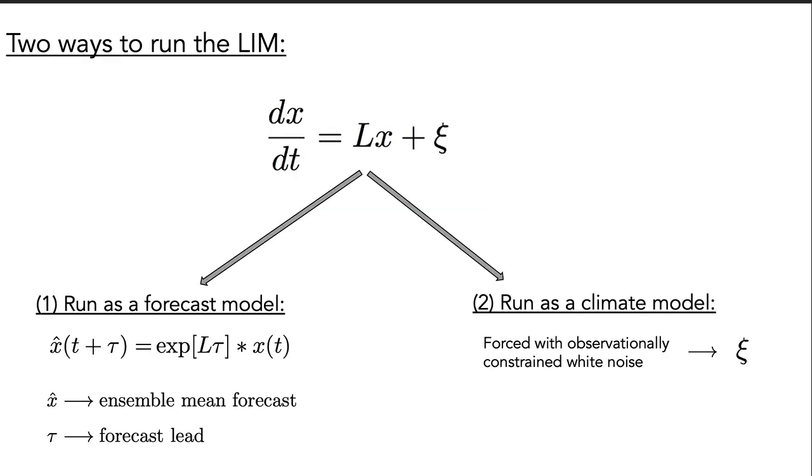All right, so we run the LIM in two ways for our results today. First, we run it as a forecast model, in which case we generate an ensemble mean forecast at every forecast lead tau for weeks 1 through 6. But we also run the LIM as a climate model, in which case we force it with observationally constrained white noise, and we run it out for 300,000 days.